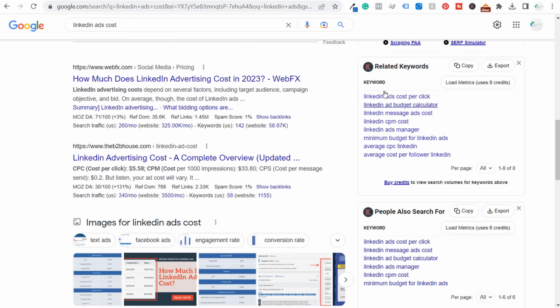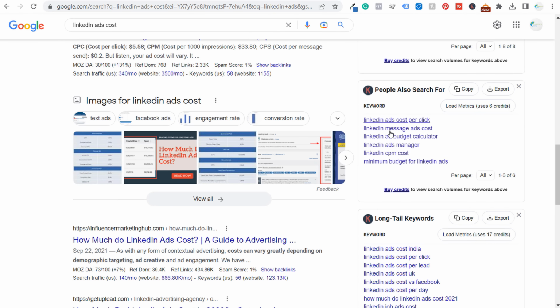We scroll down here. They're going to give us a bunch of different related keywords. So cost per click, budget calculator, message ads cost, CPM cost, minimum budget for LinkedIn ads, average CPC LinkedIn, average cost per follower LinkedIn. These are almost all completely different keywords, and they could basically be the video chapters for the video we create about LinkedIn ads cost, so we know we're covering every single question people have.